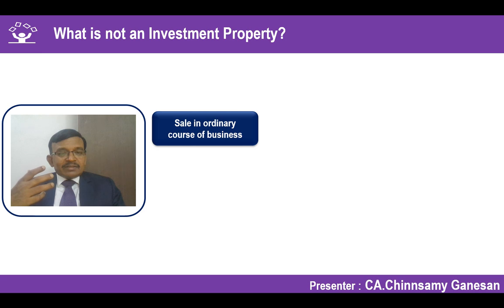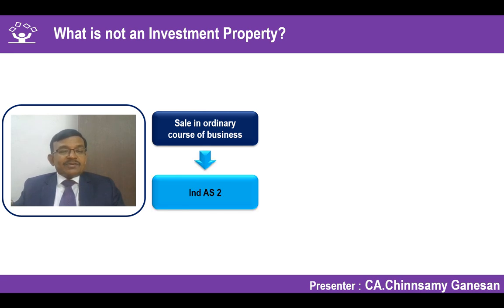Is it an asset used for production of goods and services or for both? Or whether it is held for administrative purposes? Surely no, because my intention is to have the asset held for sale in the ordinary course of business. When I am stressing this, you will understand this is nothing but my inventory and it is covered by Ind AS 2. We have elaborate discussion on this, right?